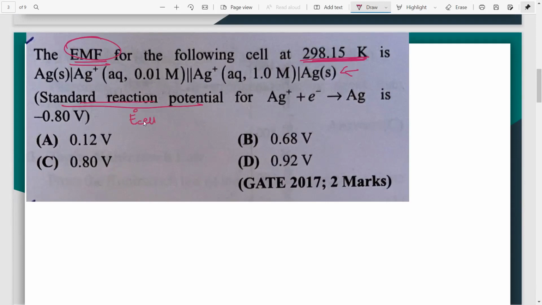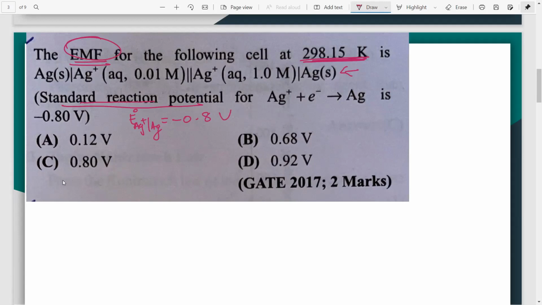E0 cell is given, right? So they have given you the E0 cell for this reaction. Instead of writing in the cell, I will mention it as Ag plus Ag, that is given as minus 0.8 volt. And they have asked you to calculate the EMF of this cell.